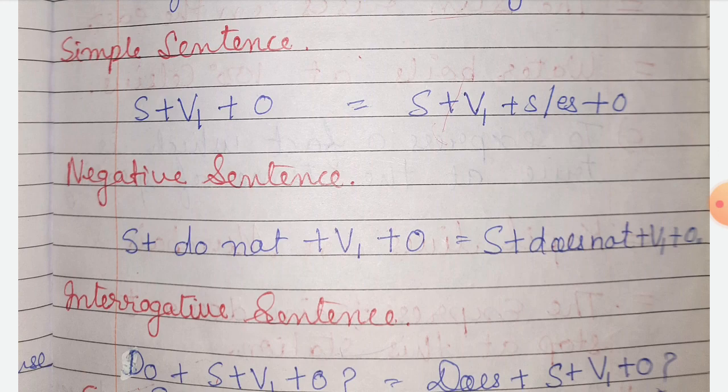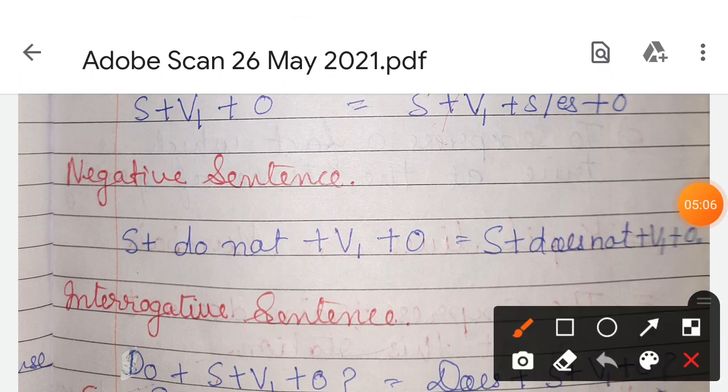first form and object. And in the singular form, where we use he, she, it, in that case we use the verb with s or es. For the negative we use do not, and with he, she, it singular form we use does not.